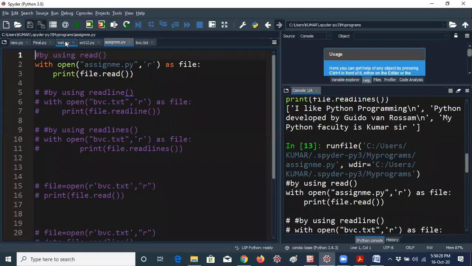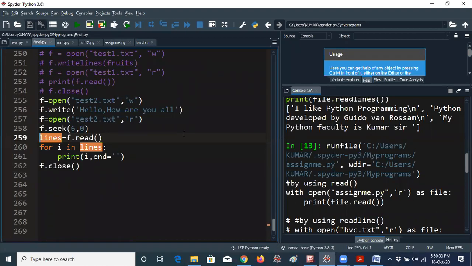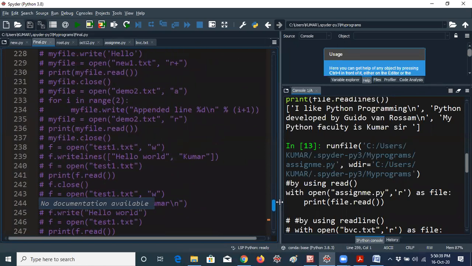Before going to the explanation about the write method, I would like to tell you one more question, guys. One minute, please wait for a moment, because some student asked me yesterday. CSE student.